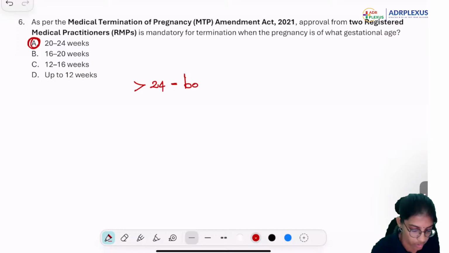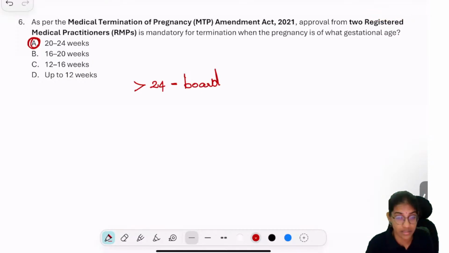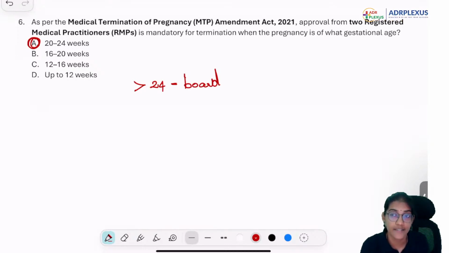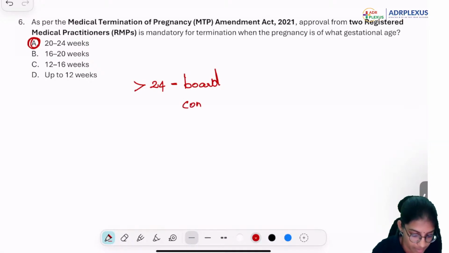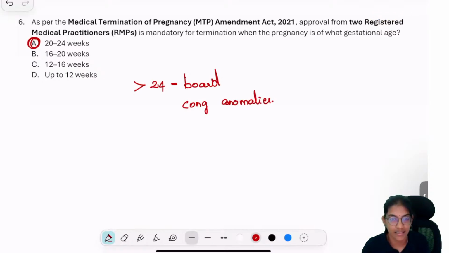Very good. A board is required. What is the indication for more than 24 weeks? Very good. Congenital anomalies. They can go for an abortion for more than 24 weeks.